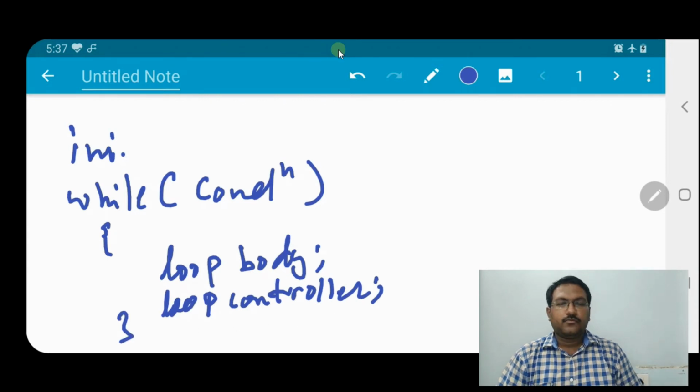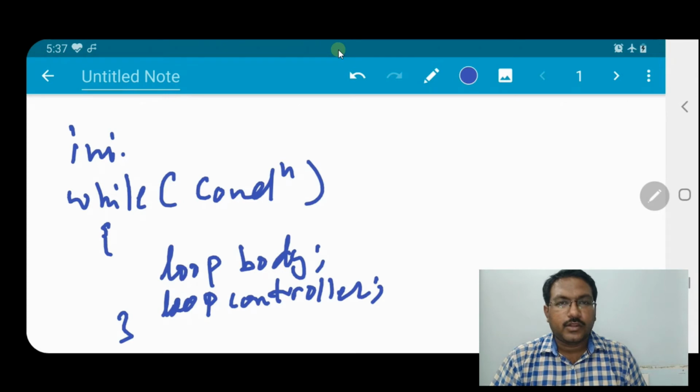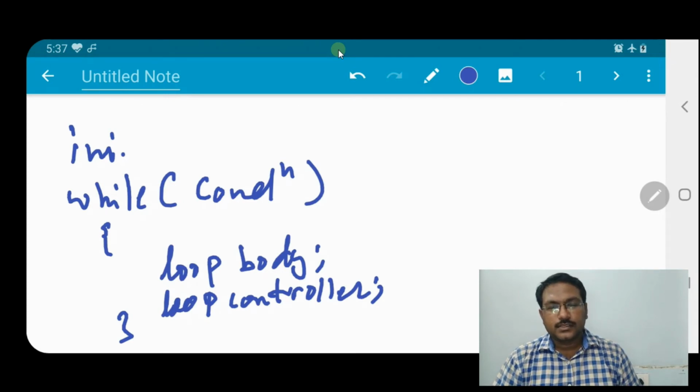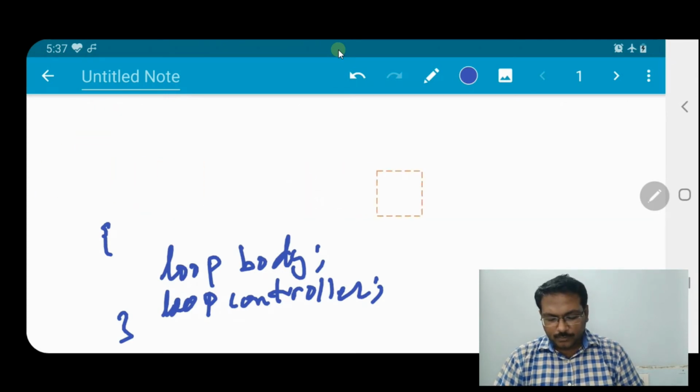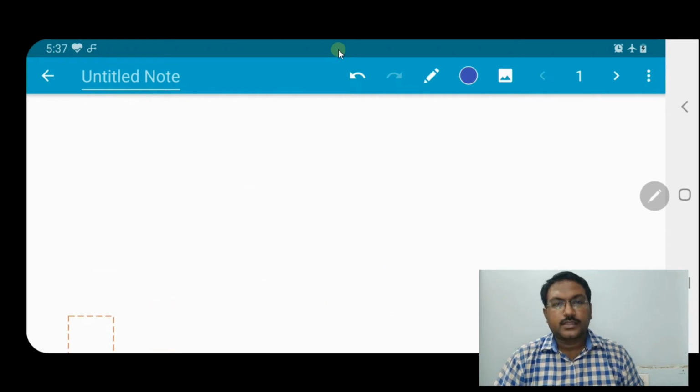So yeah, we can write the while loop like this. So let us now see the problems which are given, and how we can convert them into a program using the while loop. So first thing is to print your name 10 times.